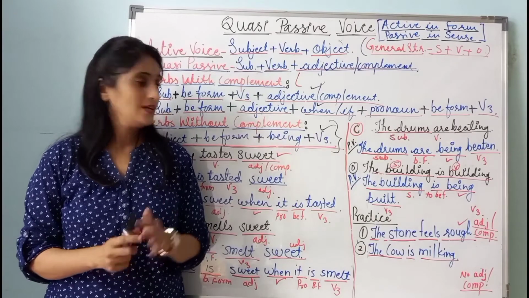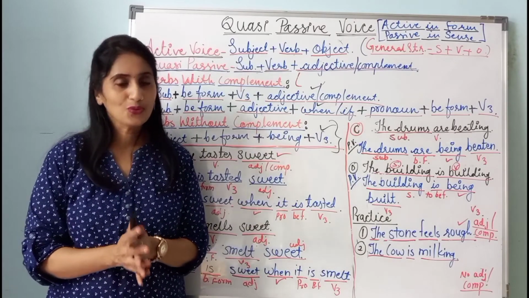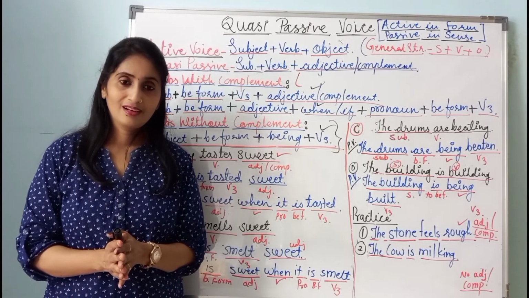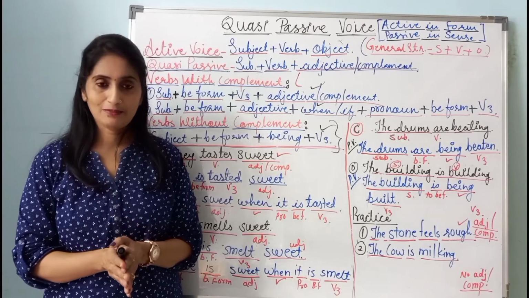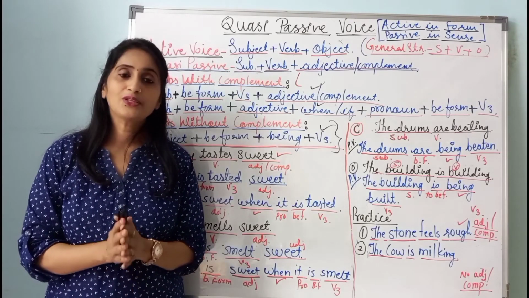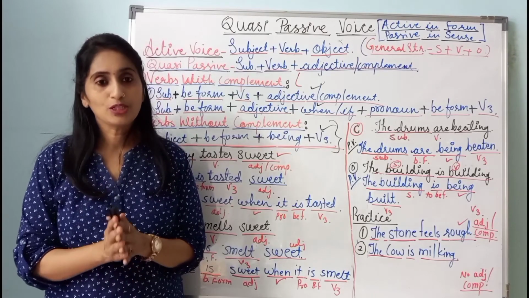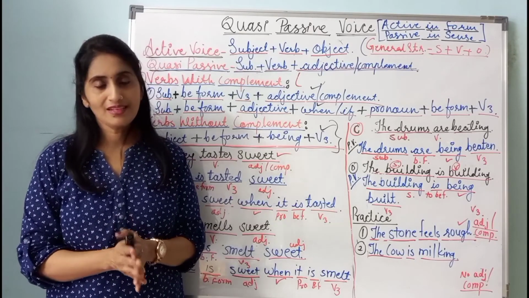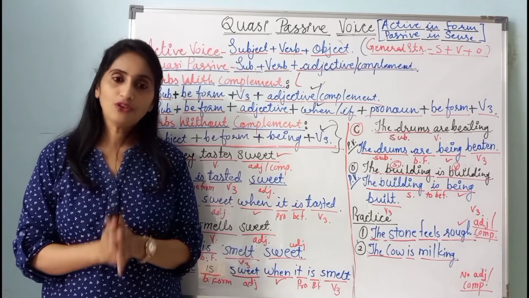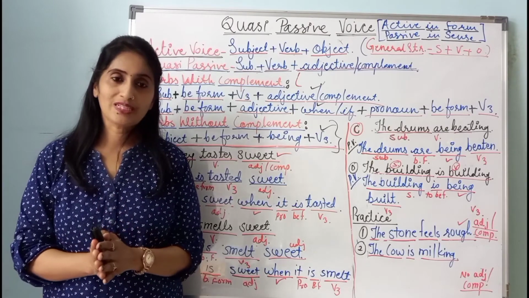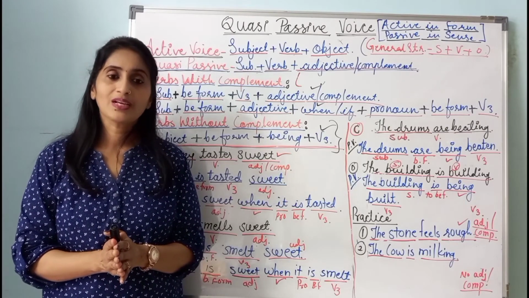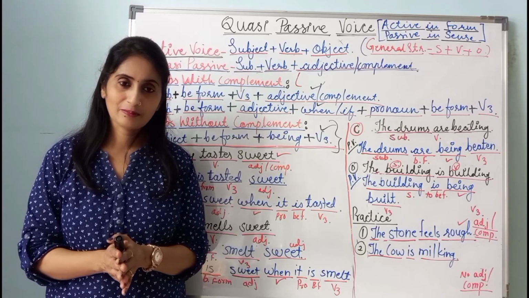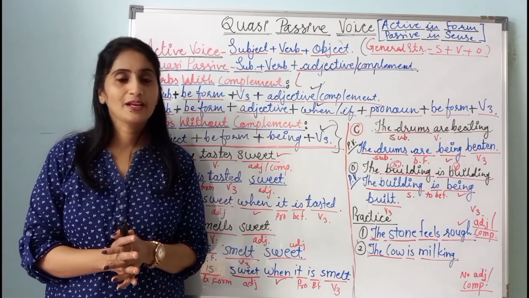So, I hope that whatever is explained is clear to you. In this way, we have completed, we have studied the 10 chapters of active and passive voice. I hope that you have understood today's topic too, that is quasi passive voice. If there is any doubt, if you have not understood something, please go to the description box and try to understand. Then I have given you some sentences for practice. Try to convert those sentences into passive voice.